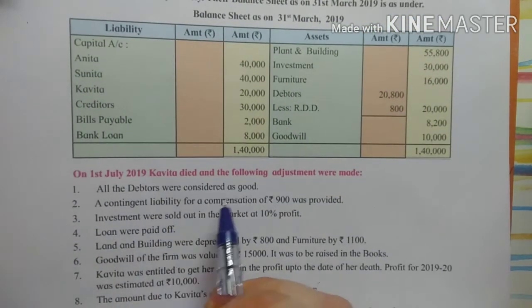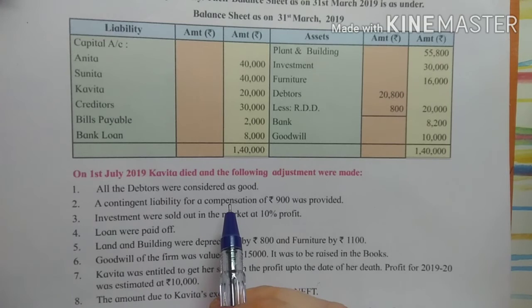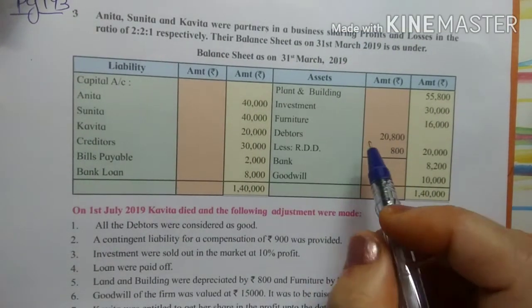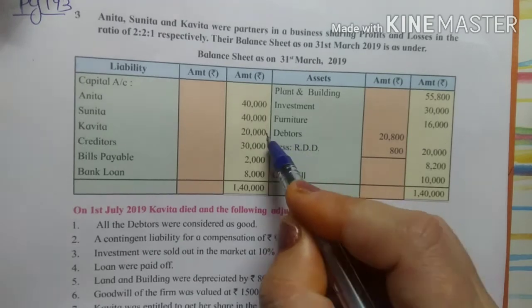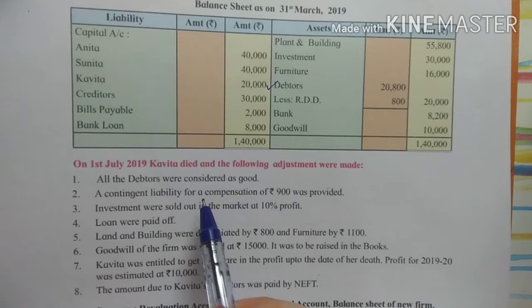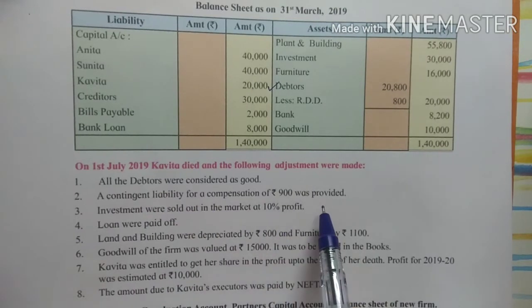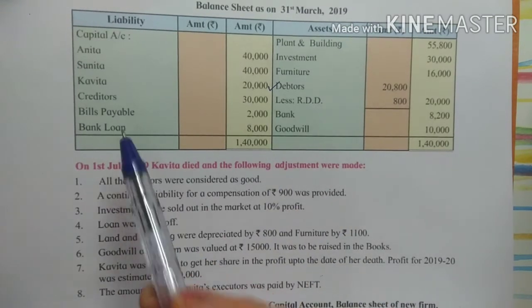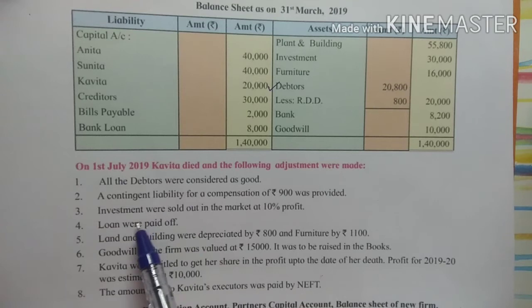See, all the debtors are considered as good. All the debtors are considered good means RDD is cancelled. So we will put a tick mark on debtors. Next, a contingent liability for a compensation of 900 was provided. So it's a payment for a contingent liability, so it will not be here, right? So we don't have to take anything.